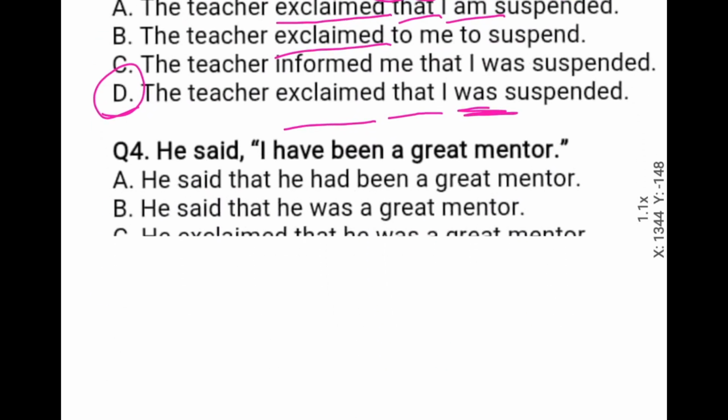Now come to the next question. He said, "I have been a great mentor." And here reporting verb is in past tense and reported speech is in the present perfect tense. And here you have to change this present perfect into past perfect. So you have to write in this way.